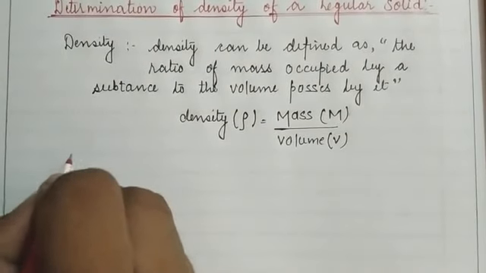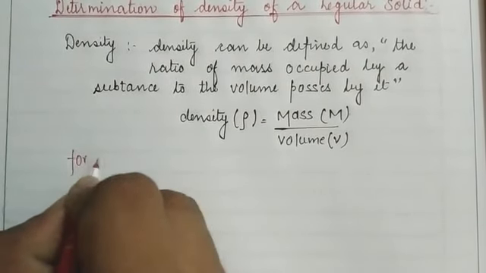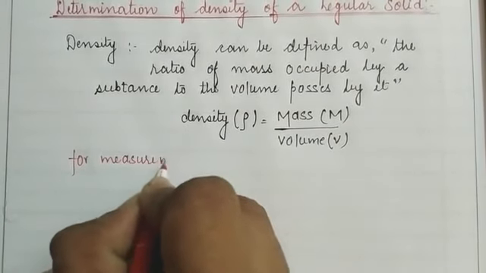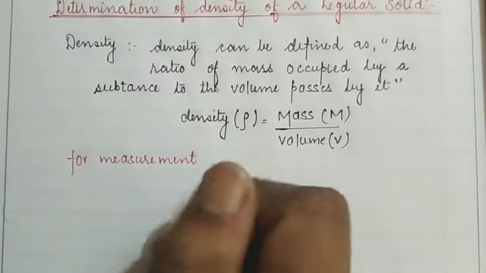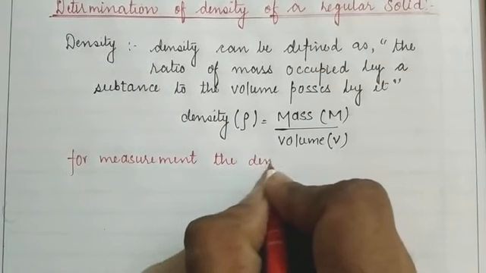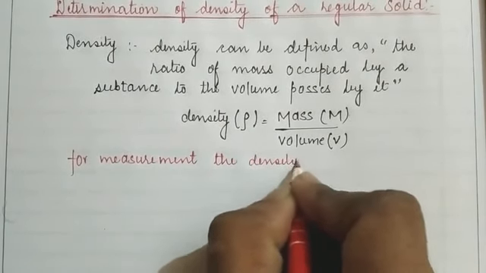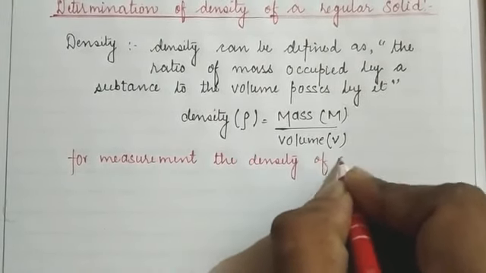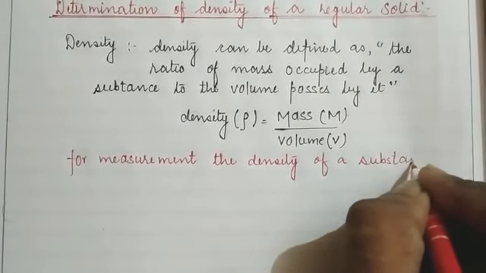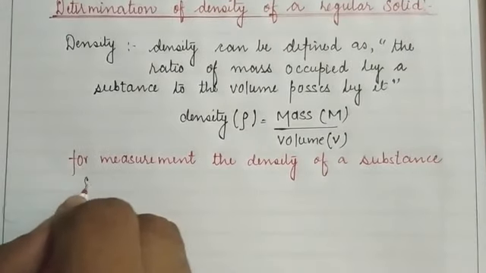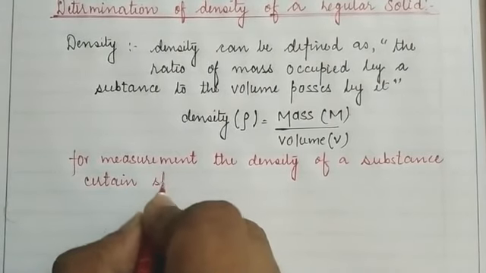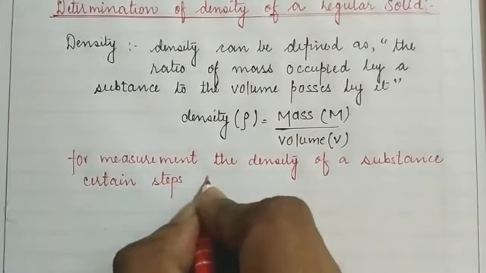So for measurement of the density of a substance, certain steps should be followed.